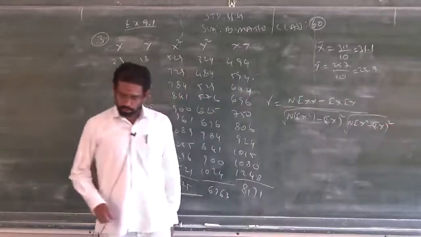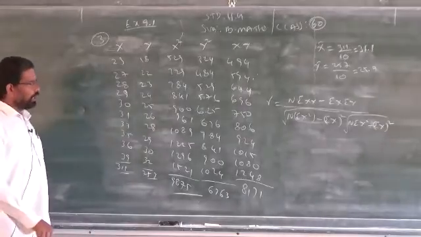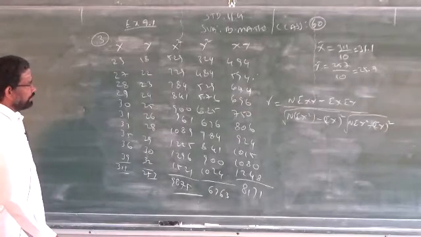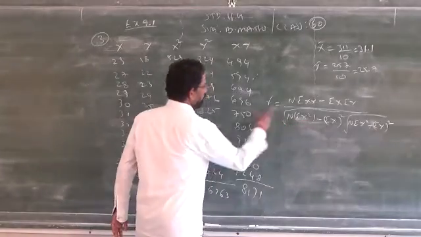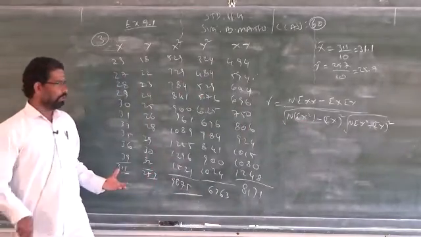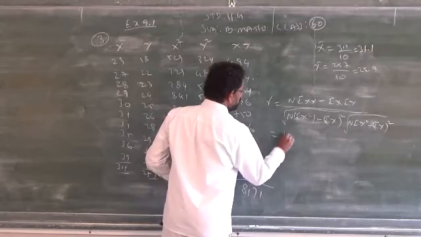So this is the formula to find the correlation coefficient between the two variables x and y. This is the formula for direct method. Clear?